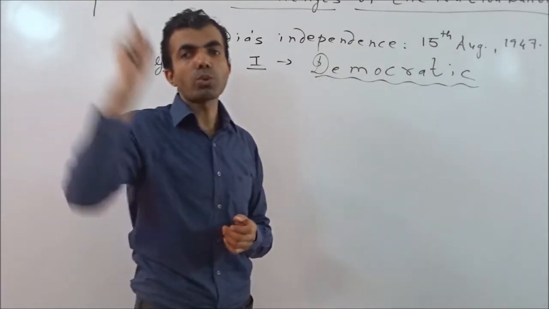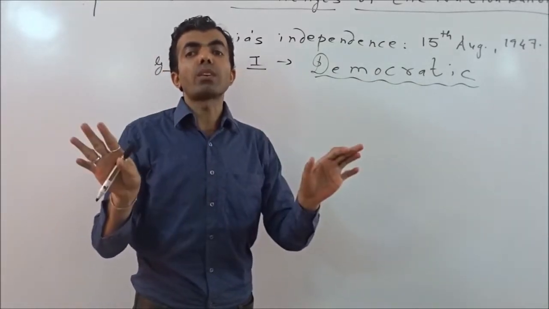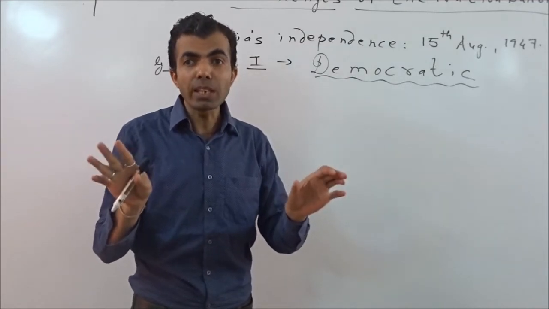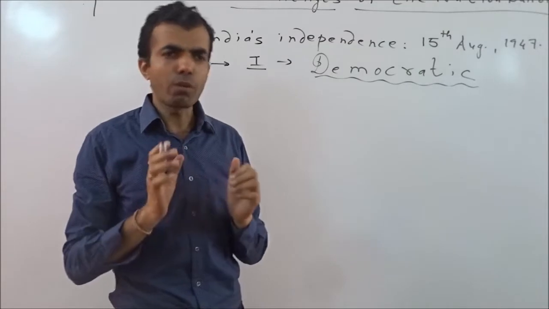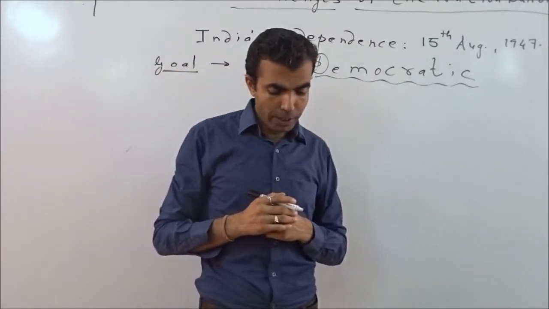So this was the first goal on which all the leaders agreed, that India would be a democratic country.